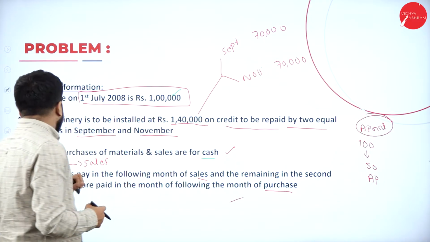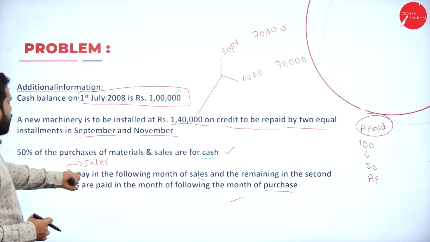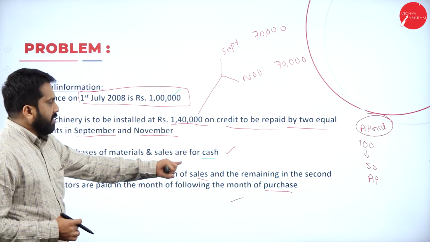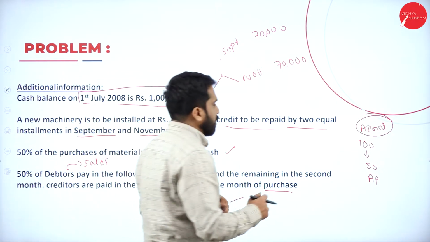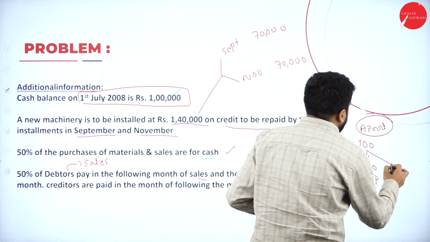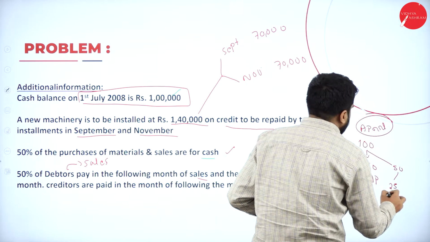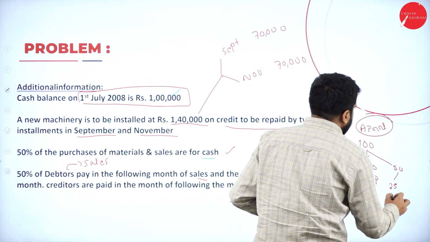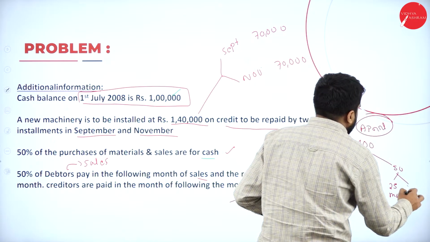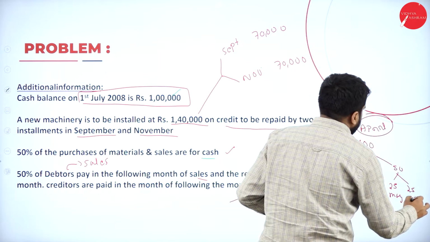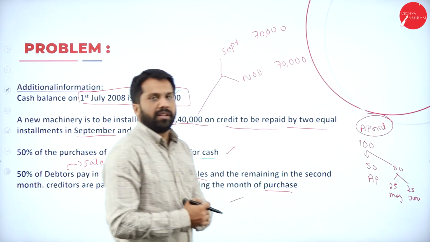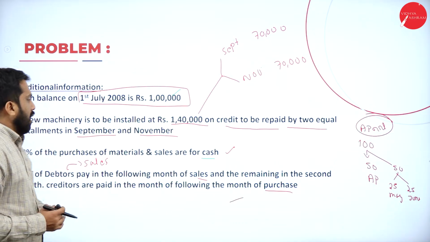Now, the remaining 50% is paid in the following month of sales and the second month. How to do that? The balance 50, what happened? In this, 25 in the month after April, which will come, May, and 25 rupees in the month of June. This much only calculation. Clear? Out of 100,